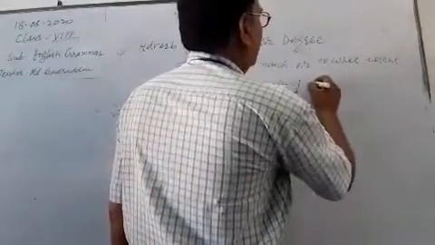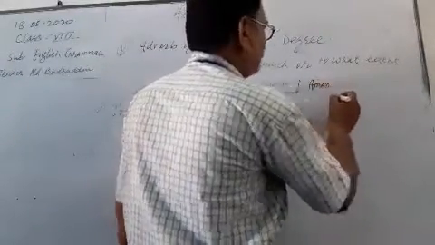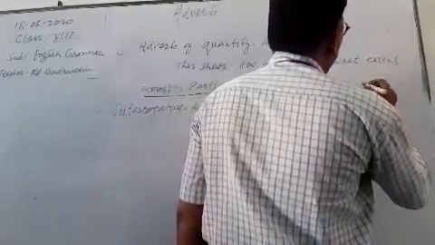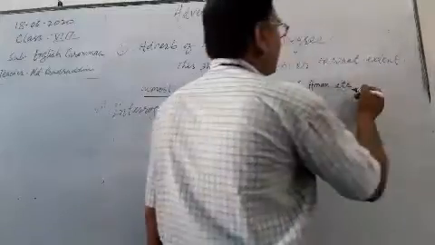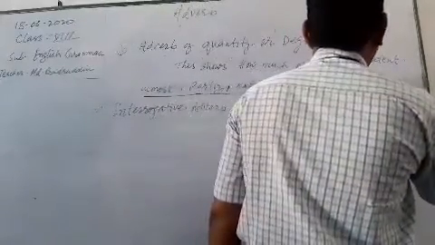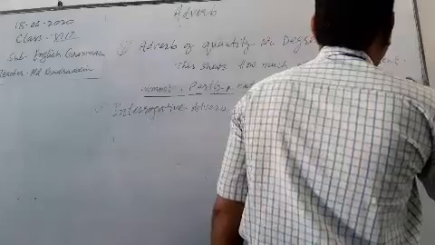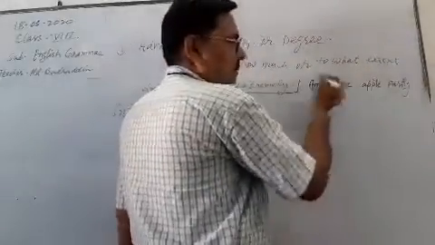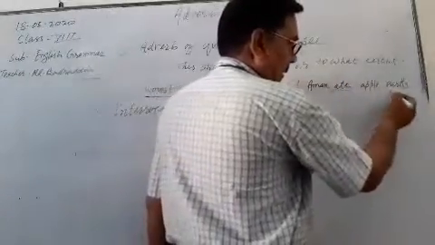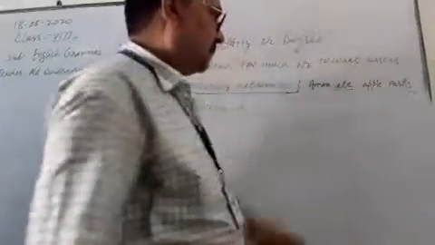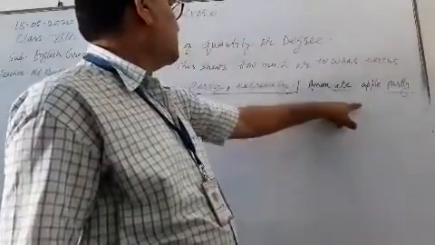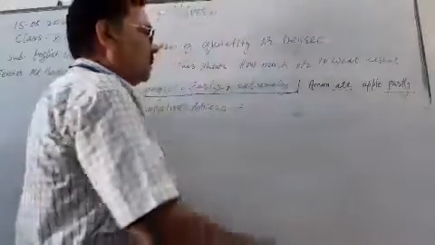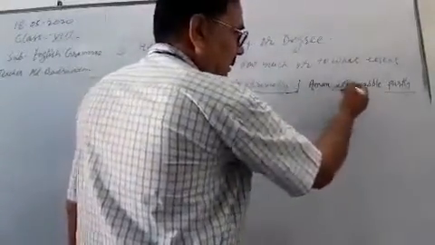For example, Aman ate an apple partly. Here, ate and partly. Partly is an adverb of quantity and it modifies the verb ate.